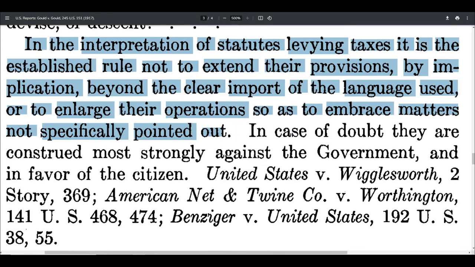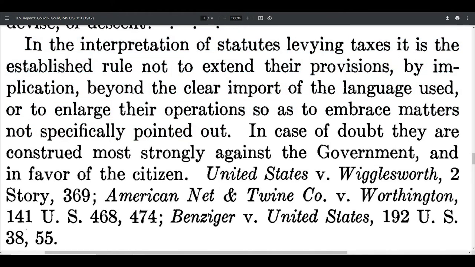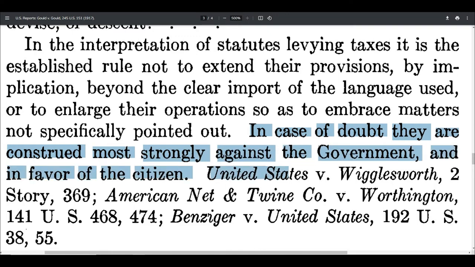There's no taxing by implication. If it's not there, it's not there. And in case of any doubt, the doubt is construed most strongly against the government's power to tax and in favor of the citizen being free. Unanimous U.S. Supreme Court says that.